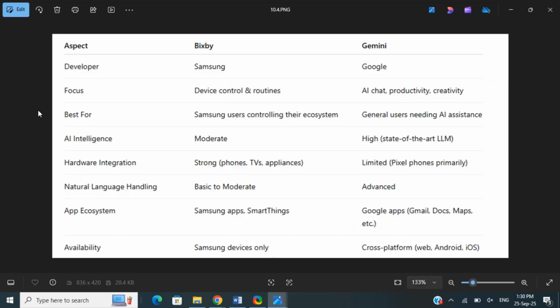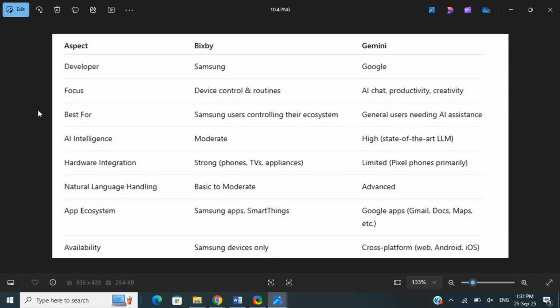So Bixby, as you know, is developed by Samsung. Their focus is mainly device control and routines. It's best for Samsung users who want to control their ecosystem. Their AI intelligence is moderate, and they have strong hardware integration, especially within their phones and devices. Their natural language handling is basic to moderate, and they work well within the Samsung ecosystem, like Samsung apps, SmartThings, all the Samsung platforms. And it's available only on Samsung devices, so outside that you won't be able to use Bixby.